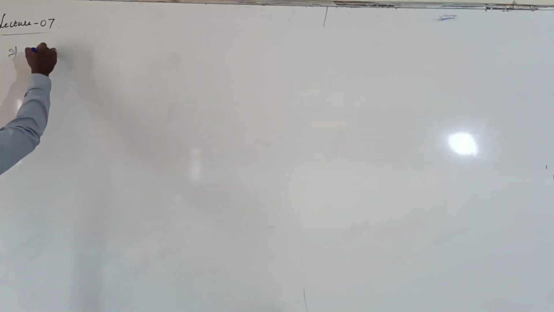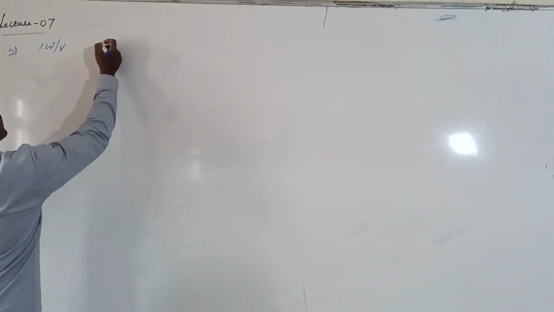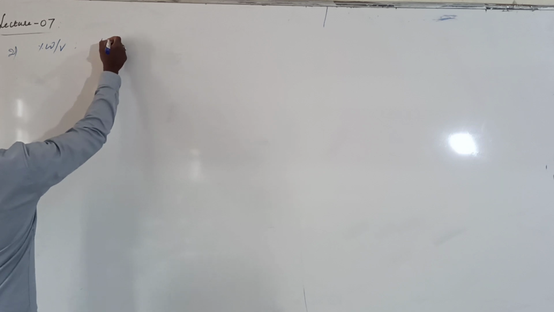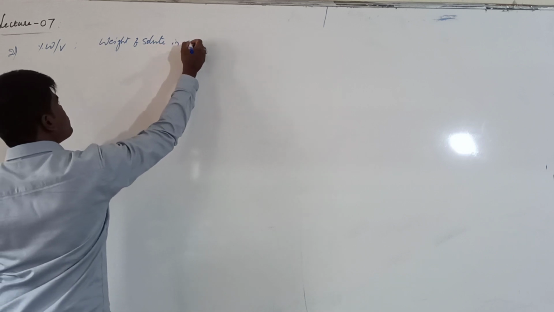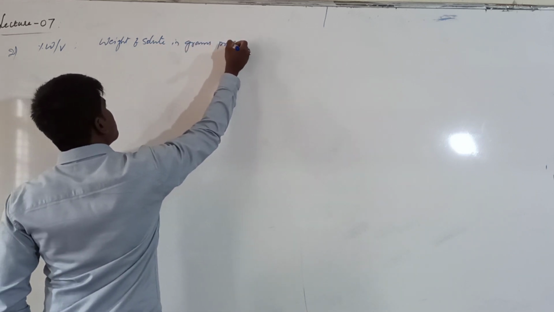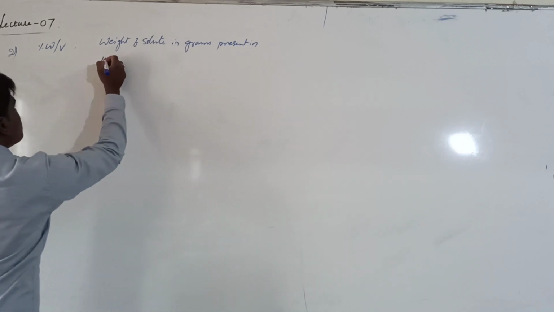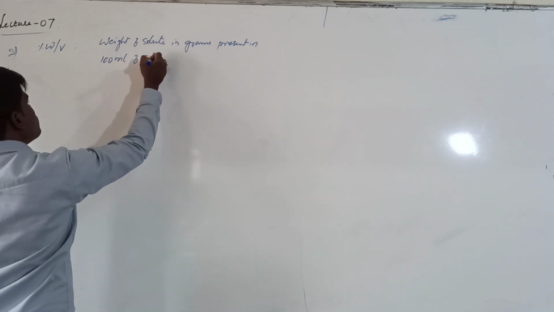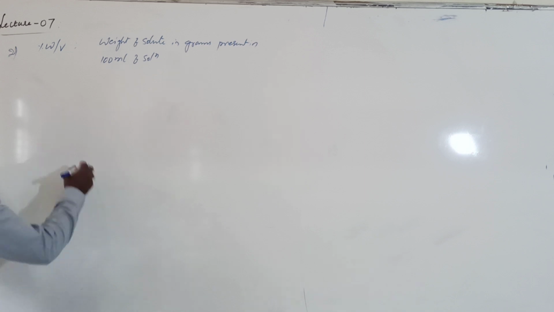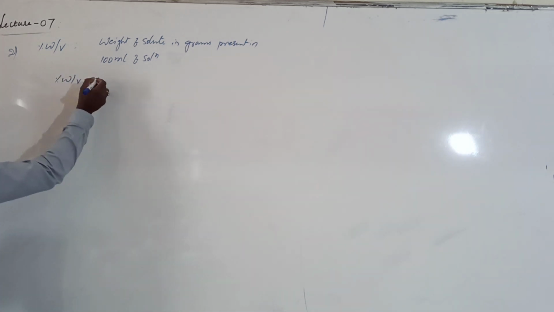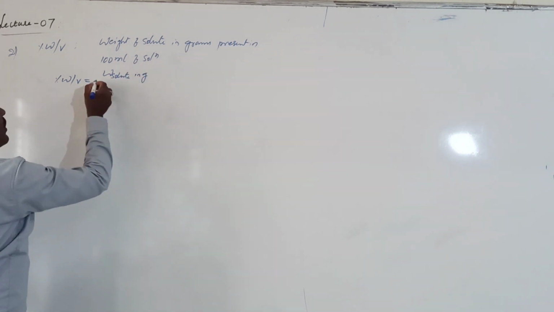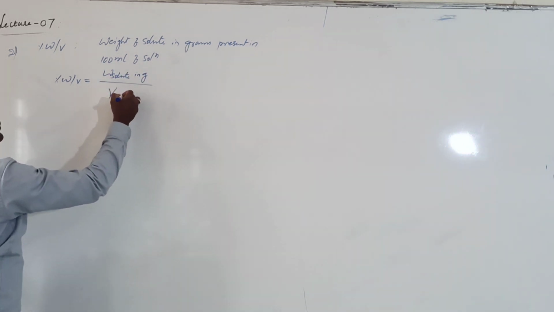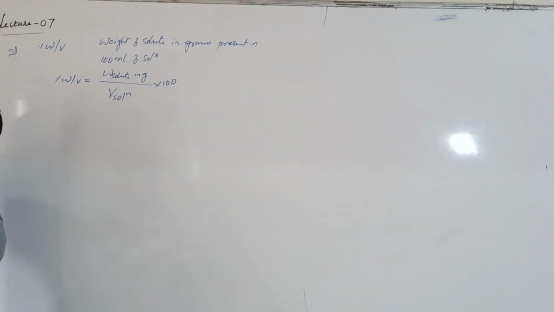Second term is percent weight by volume. Percent weight by volume. What does this mean? It basically indicates weight of solute in grams present in 100 ml of solution. That means percent weight by volume will be equal to weight of solute in grams upon volume of solution into 100.